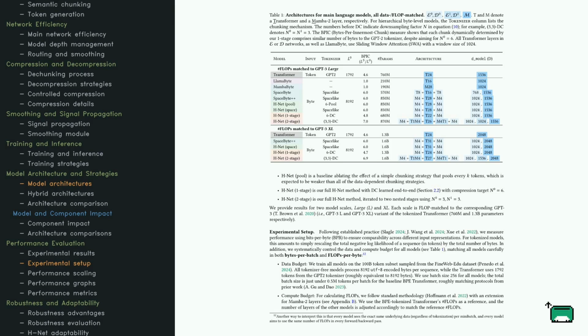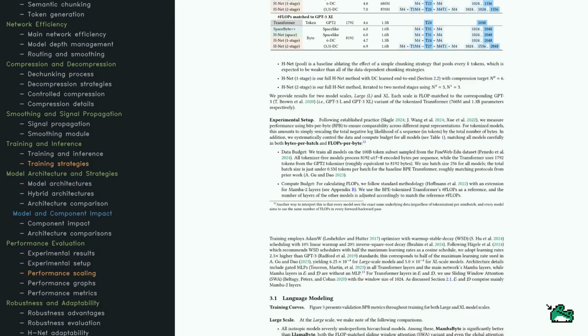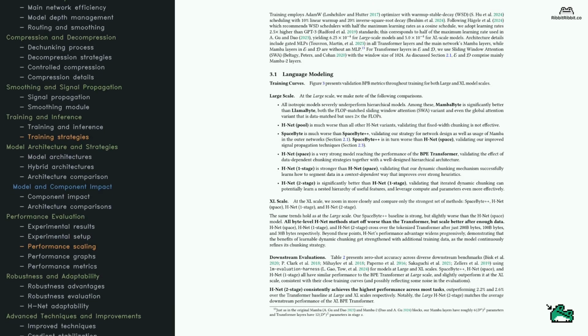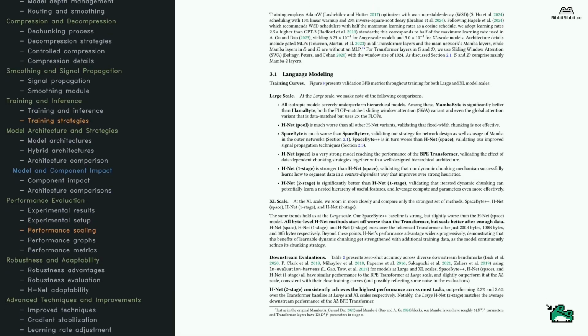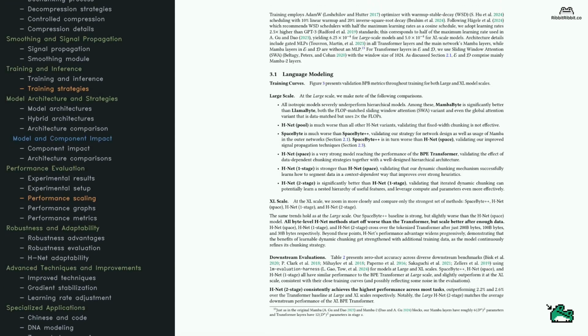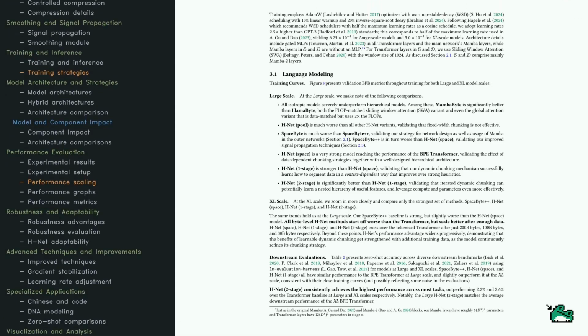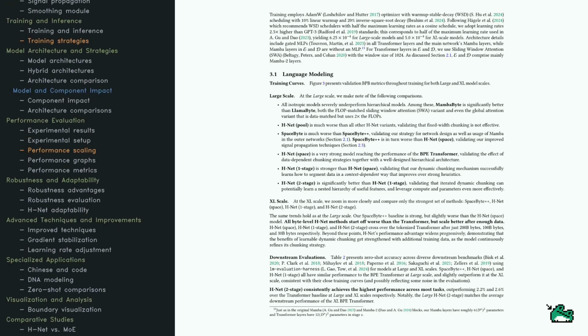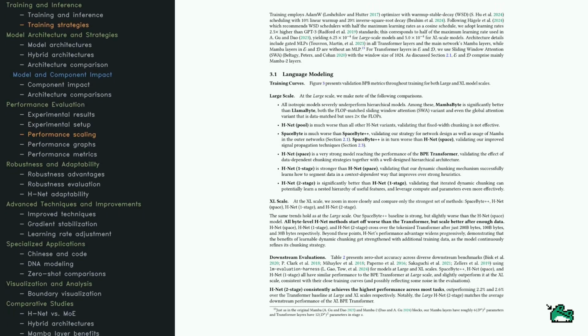metrics. The experimental setup ensures fair comparisons, using consistent data and methodology, allowing us to evaluate each model's effectiveness in language tasks. Let's dive into language modeling and training strategies. HNET models, especially the two-stage variant, outperform traditional models using dynamic chunking. On a large scale, HNET variants show significant improvements over isotropic models like MambaByte. The one-stage HNET highlights context-dependent chunking benefits.